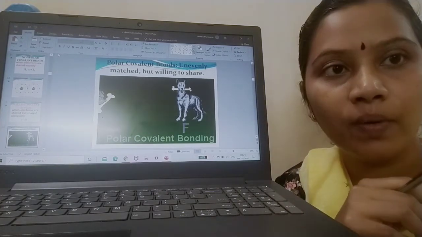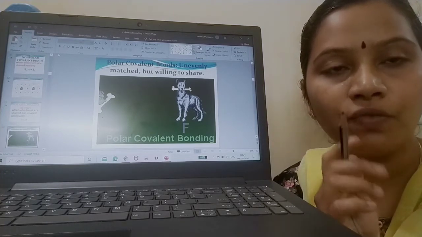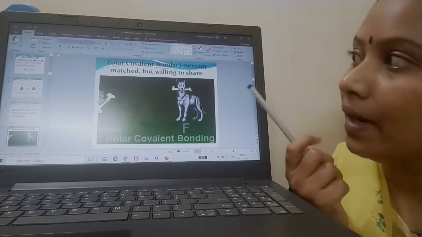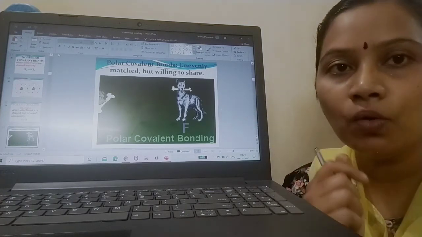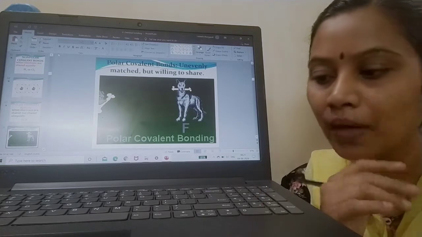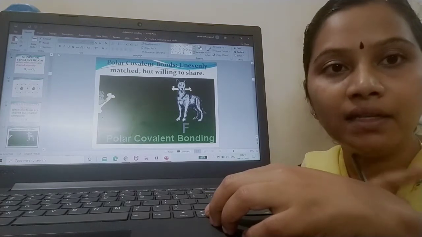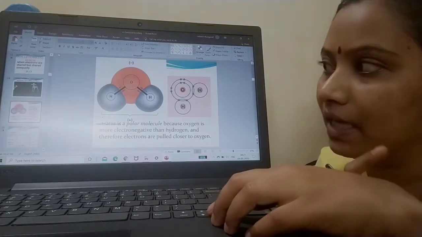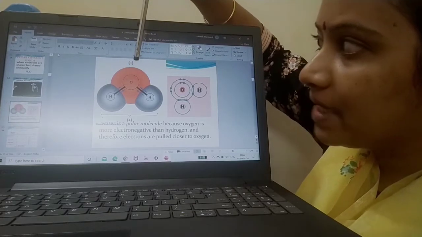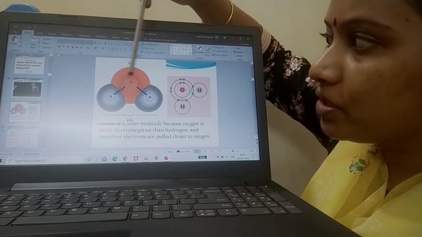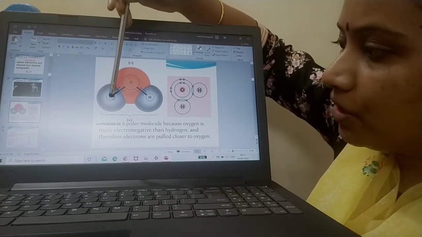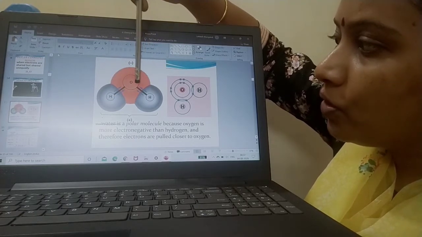What about non-polar covalent bonds? Non-polar covalent bonds are formed between two atoms which share same number of electrons. And what about polar covalent bonds? Polar covalent bonds are formed between atoms which share unequal number of electrons. One may share 2 and other may share 1. Here the sharing of electrons between atoms is unequal. Say for example, water molecule. See, water is a polar molecule. Oxygen is highly electronegative. Since oxygen is more electronegative than hydrogen, electrons will be pulled close towards oxygen.